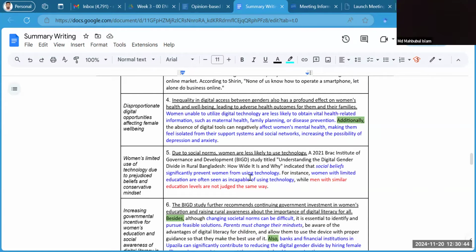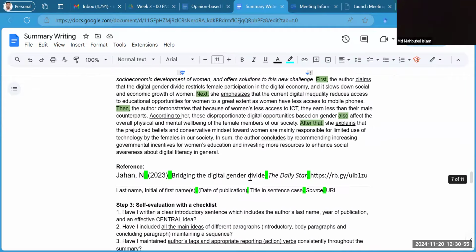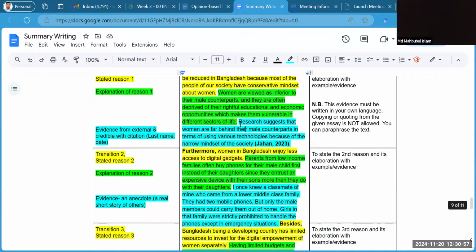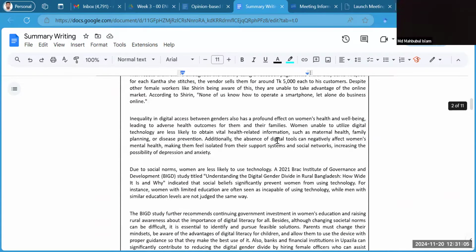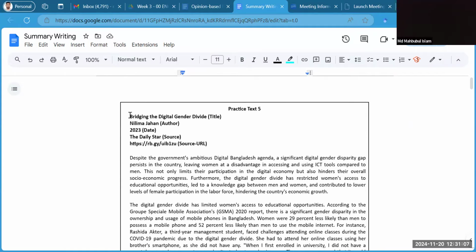All right, so women's limited use and social concept or belief about them, how they are related. So this is actually discussed by the author. So what I did, I just paraphrased the idea and used this as evidence. All right, and I cited here the author with the last name and the date of publication. And all this information will be available in the text, so you do not need to worry where you will get the information. Actually, these are the information.